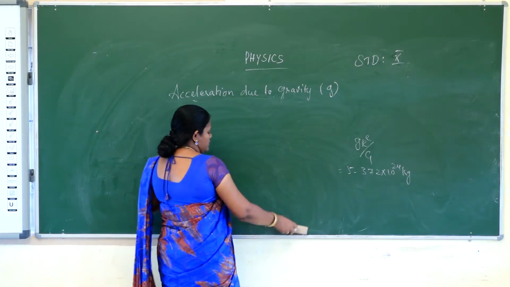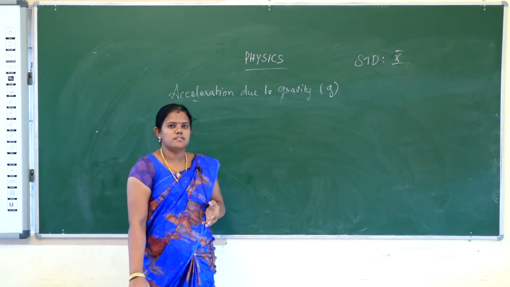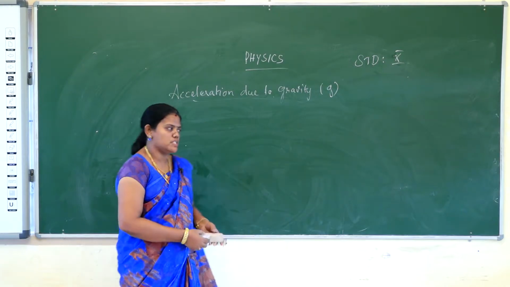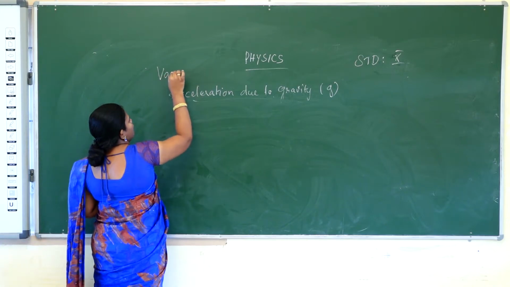Variation of g, variation of acceleration due to gravity. What are the factors that vary the acceleration due to gravity?